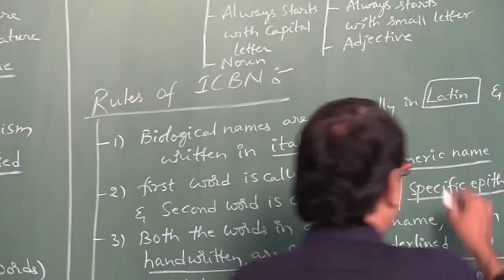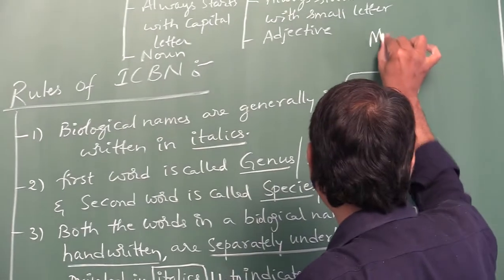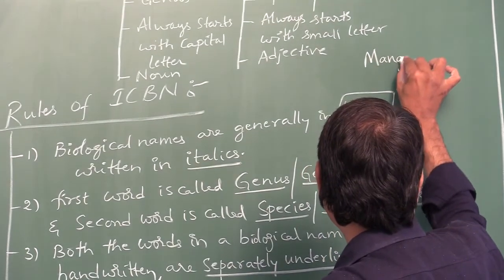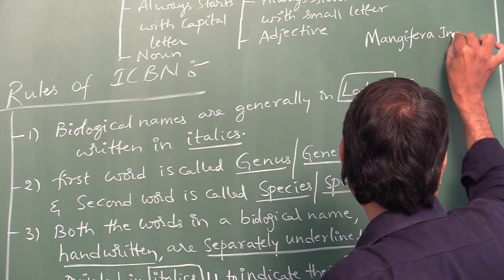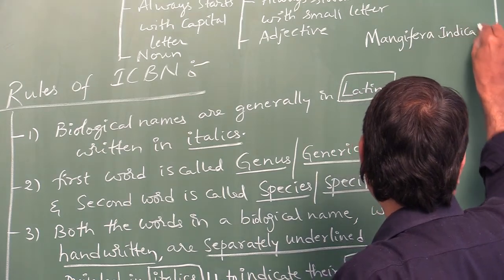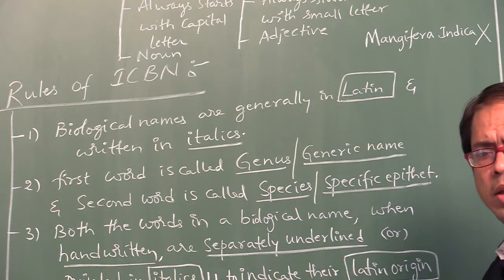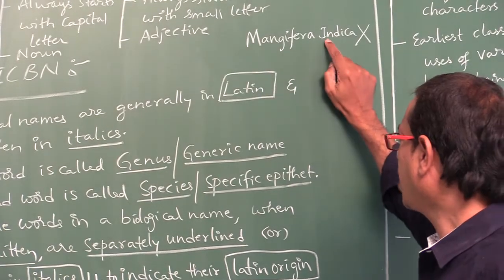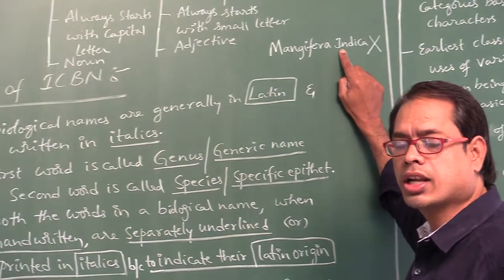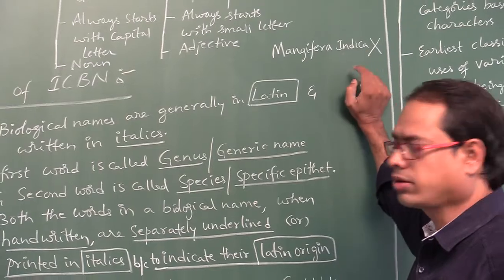If they write it like this, is it correct or wrong? It is wrong, because the genus name starts with a capital letter, and in indica the I should be a small letter. That's why it is wrong.